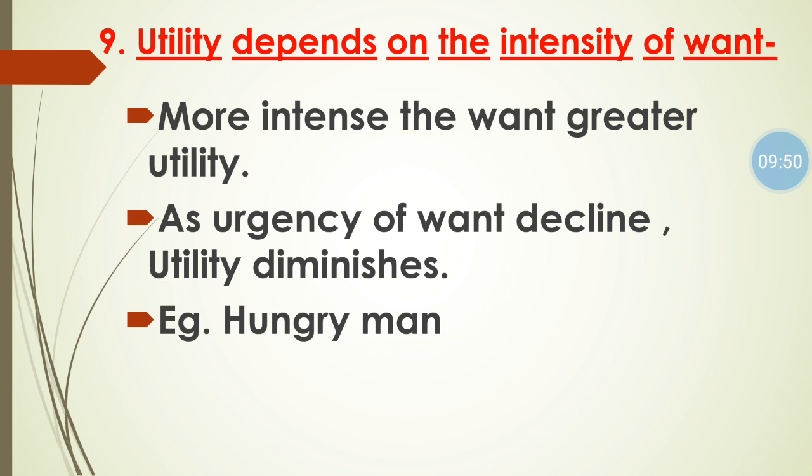Example, a hungry man. When a person is very hungry, he will find utility in a chapati. When his hunger is over, his utility will decline. When you are very hungry, the first two or three chapatis will give you more and more utility. As your hunger is over, after that the chapati will give you less utility. So utility depends upon your wants, your intensity of want.